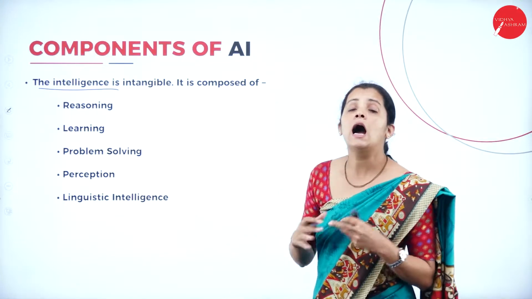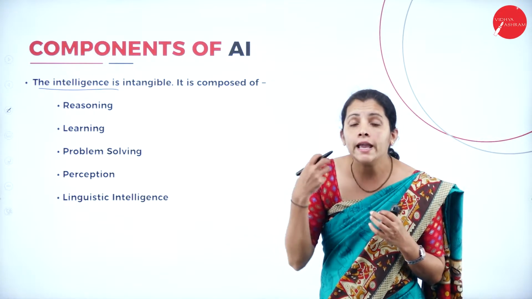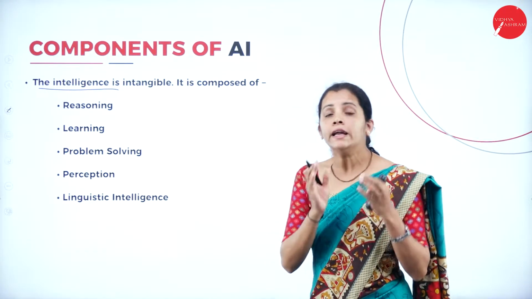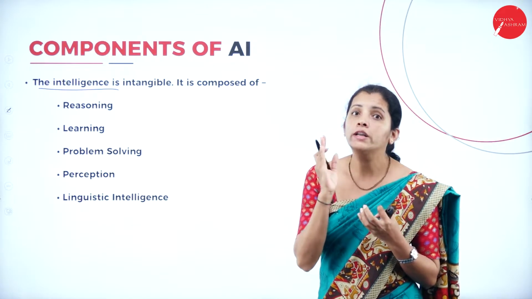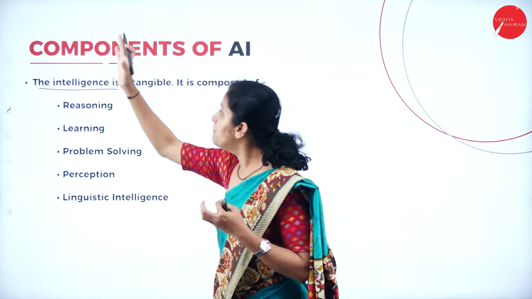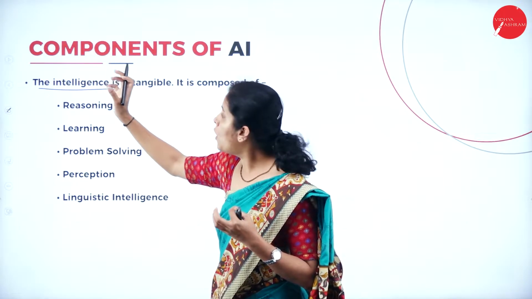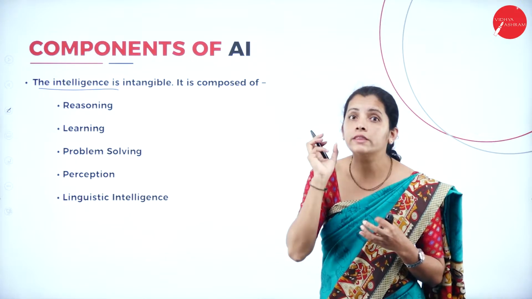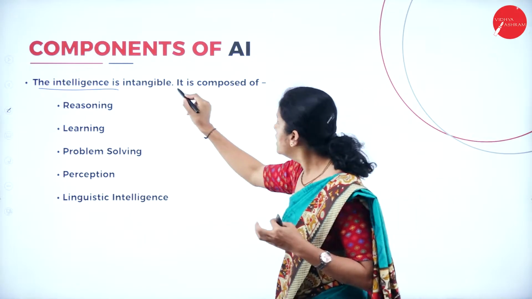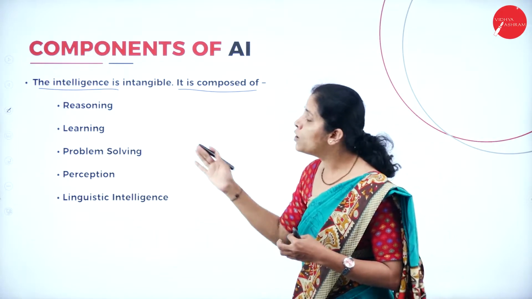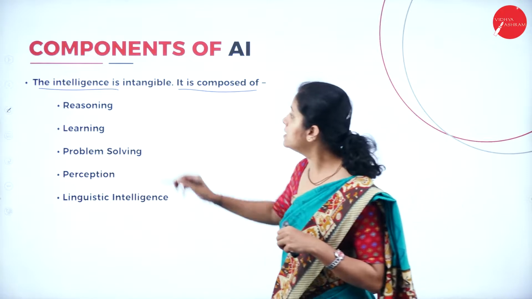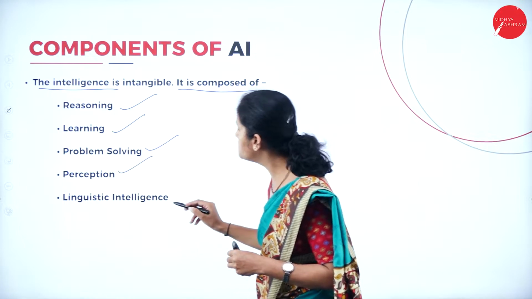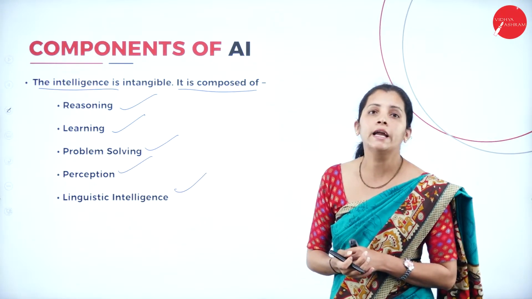That is nothing but untouchable or invisible, and it is called intelligence. And intelligence is nothing but the cognitive. So, it is man-made cognitive or man-made thinking power or thinking machine, and it is composed of the following components: reasoning, learning, problem solving, perception, and linguistic intelligence.